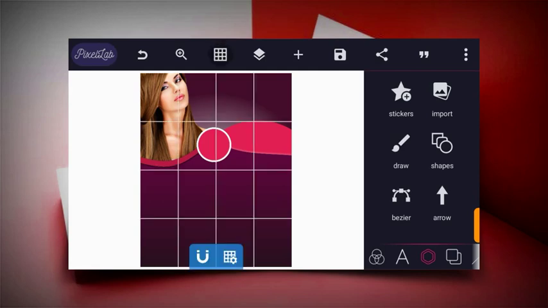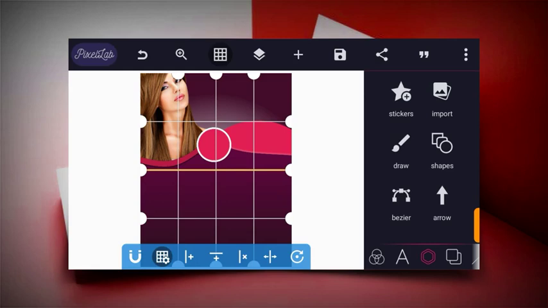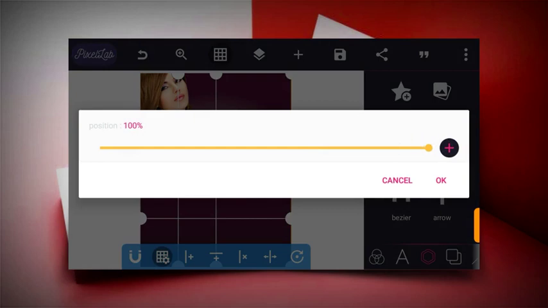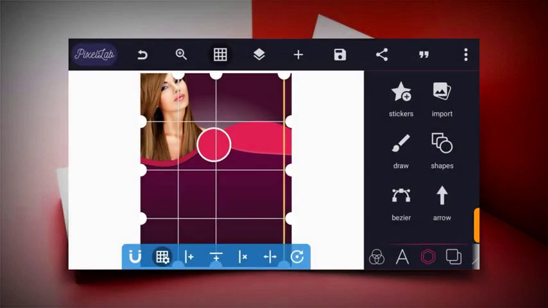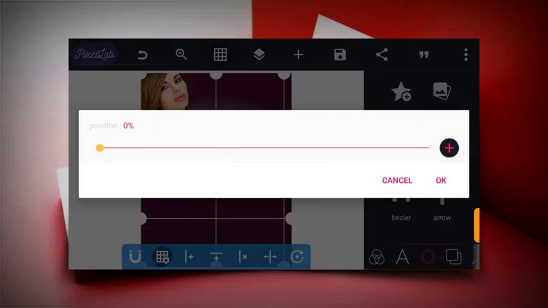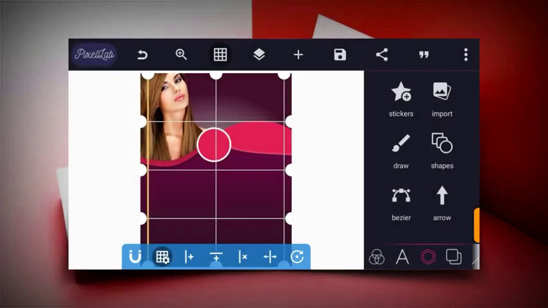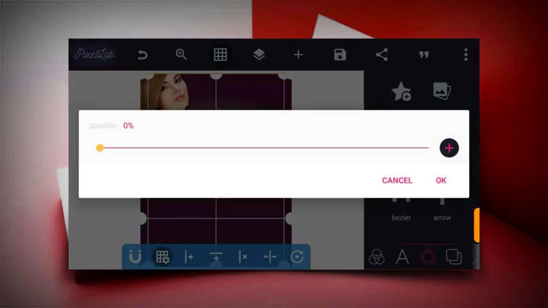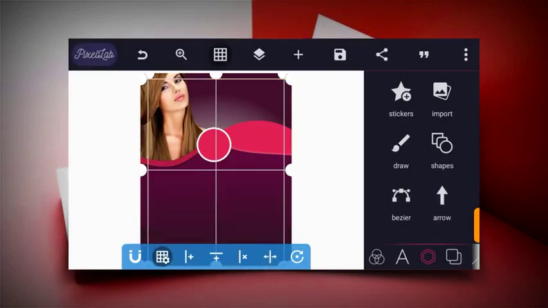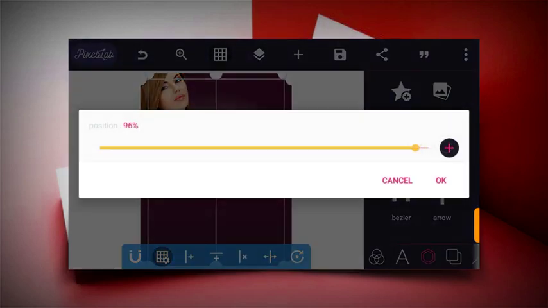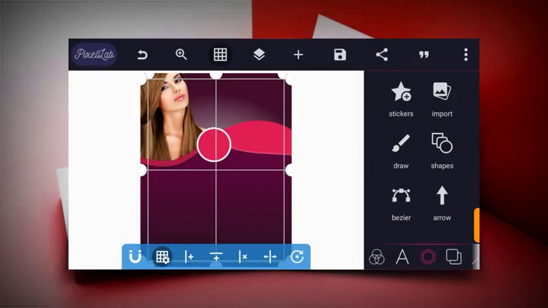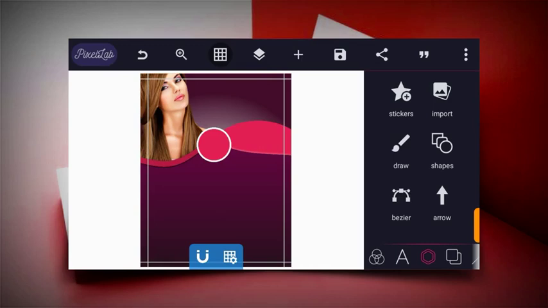So just click on this grid and then click on this, then move the grid to the left and then give it a space of 5 here. Just reduce this to 95, giving it a space of 5 here, and then move this to this side, giving it a space of 5 too, and then move this one up and give it a space of 3. Now move this one downward and give it a space of 3 also. That would be 97. So we can take this away because we don't need this. We don't need these ones, these ones, and then you click this.